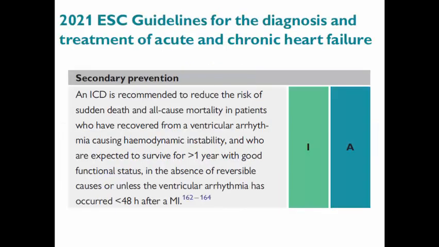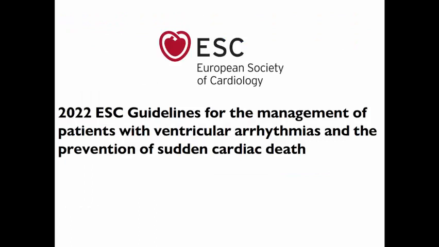Back to the 2021 guidelines of heart failure, the secondary prevention ICD was indicated in patients who recovered from ventricular arrhythmias causing hemodynamic instability, who are expected to survive for more than 1 year with good functional status in absence of reversible cause, unless the ventricular arrhythmias occurred in the first 48 hours after MI. What about the 2022 guidelines of ventricular arrhythmias?